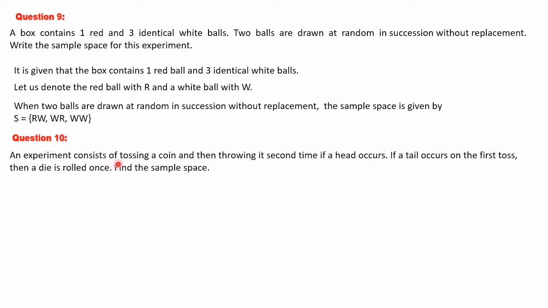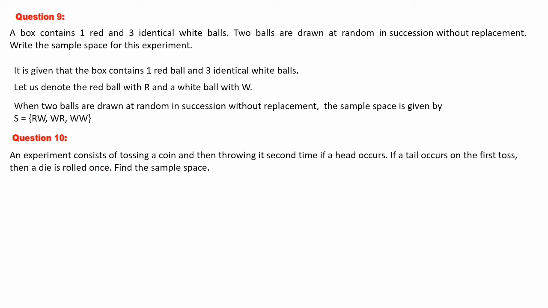An experiment consists of tossing a coin and then throwing it a second time if a head occurs. So when you are tossing a coin, you will have 2 chances. Either head will come or tail will come up. And you are tossing the coin again a second time if a head occurs. Only head coming means you will toss the coin once again. If tail occurs on the first toss, then you are rolling a die.